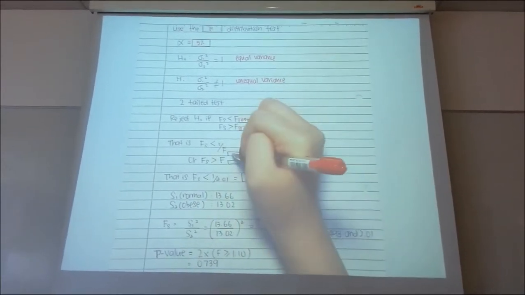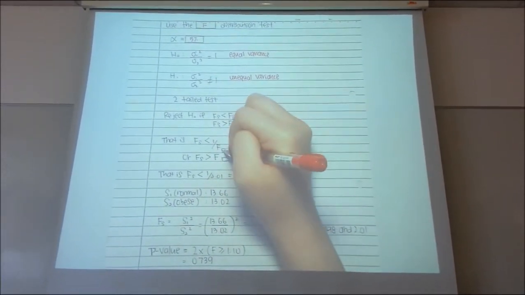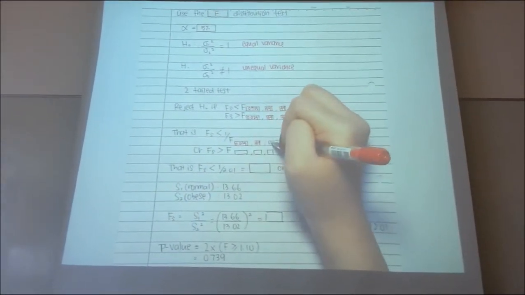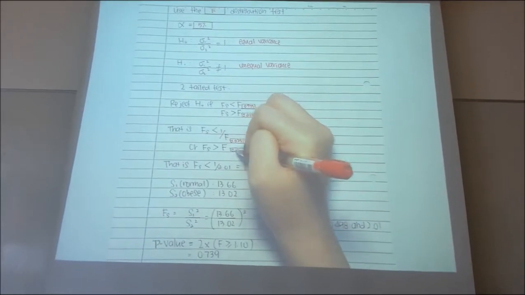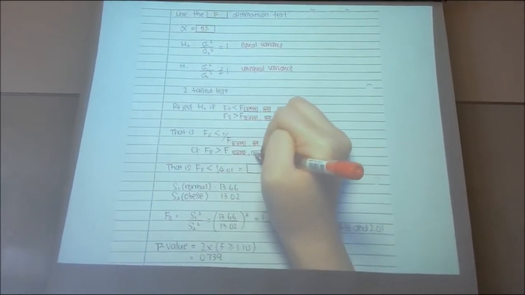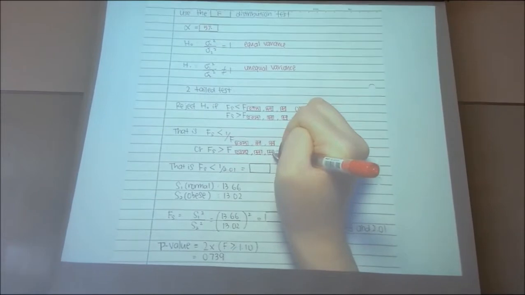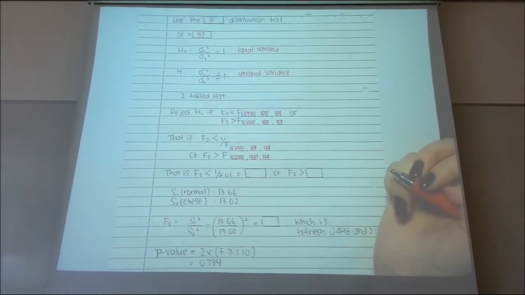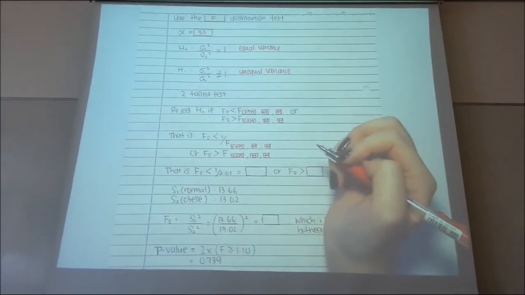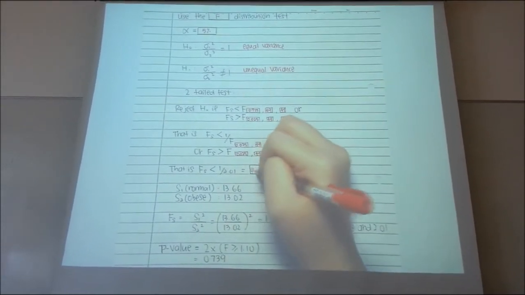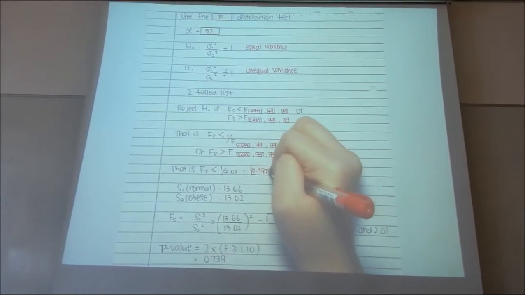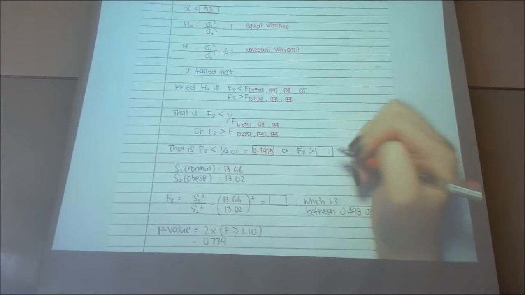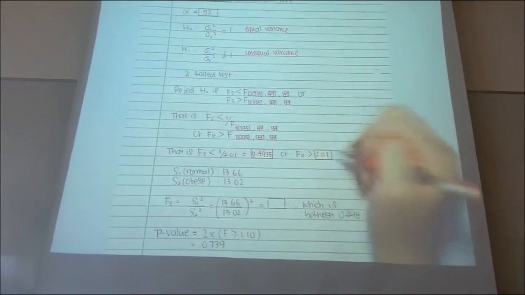So, which also means this: we reject H0 if our F statistic is less than 0.4975 or if the F statistic is more than 2.01.